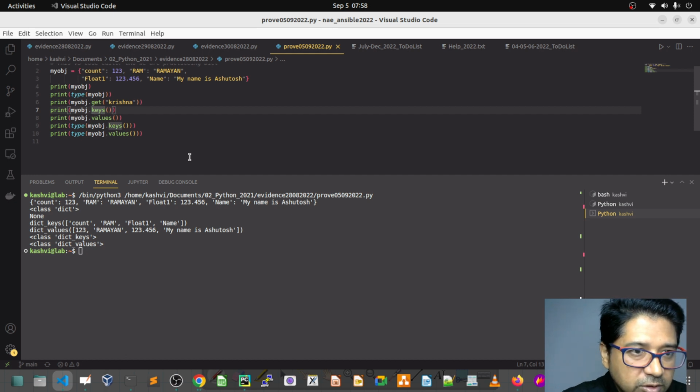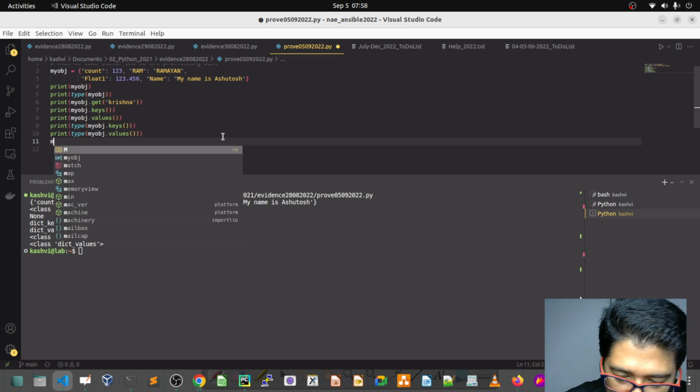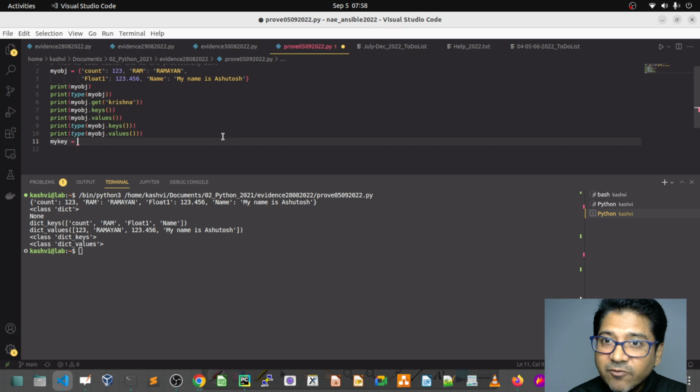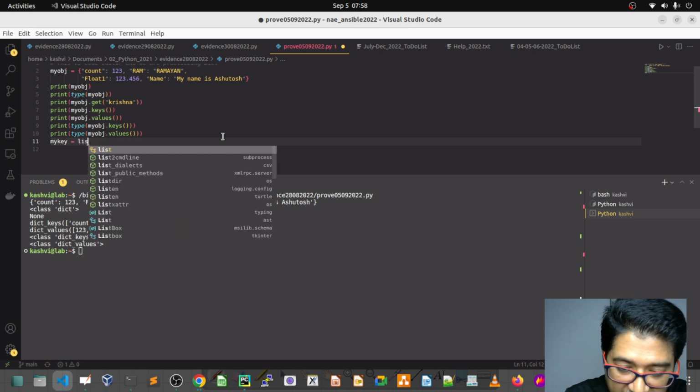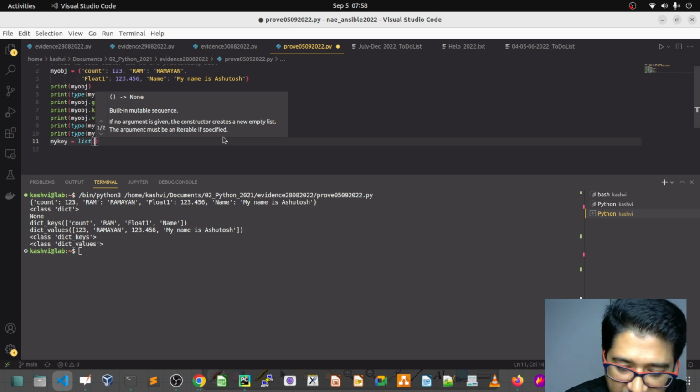I'm going to make my key a list. I declare one variable, then I tell it to make a list, convert into the list. What do I want to convert?